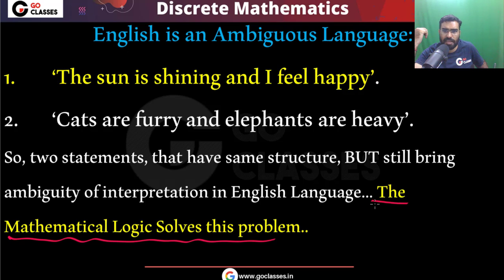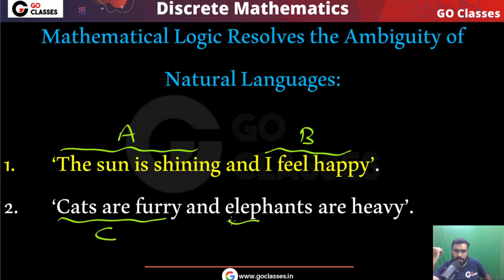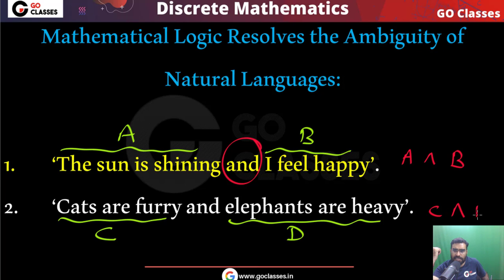Again, mathematical logic can resolve this ambiguity. Mathematical logic does not allow any ambiguity. What will mathematical logic do? It will simply do this. For example, if this is A, if this is B, let's assume this is C, and let's assume this is D. Mathematical logic will simply say, okay, A and B, and here also it will say C and D. So you can notice now there is no ambiguity.